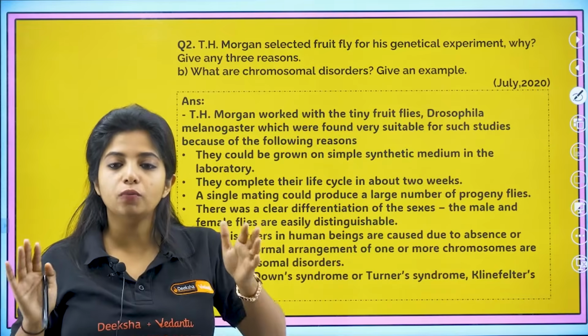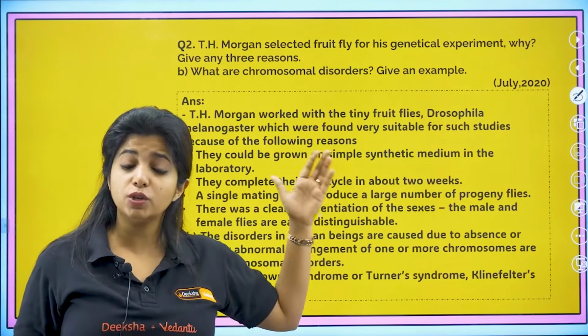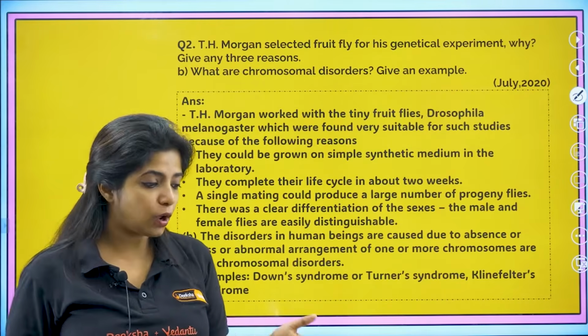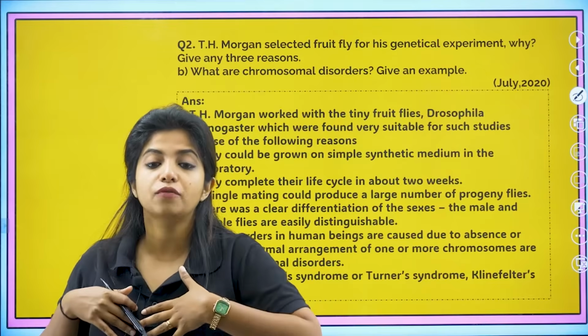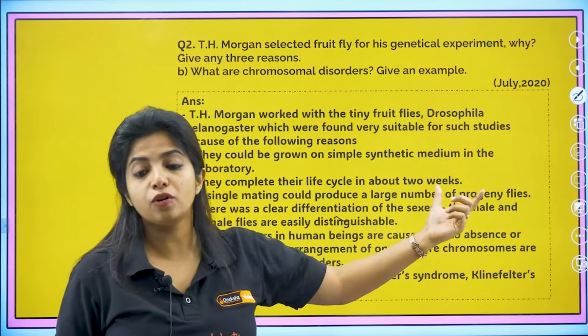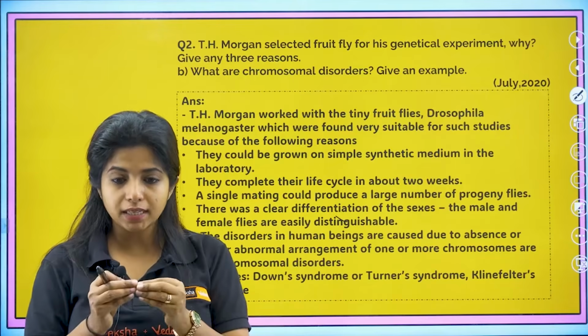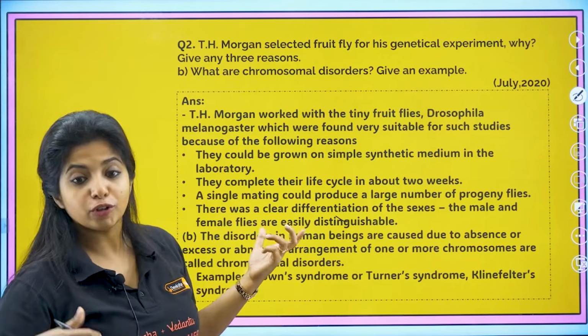They can be grown with simple synthetic media, and they can complete their life cycle in about 2 weeks. This is very important. Why? Because if I want to see some changes in the organism, I can see them within a span of 2 weeks. I do not have to wait for eternity. Now, a single mating could produce a large number of progeny flies, so I can do much more experiments.